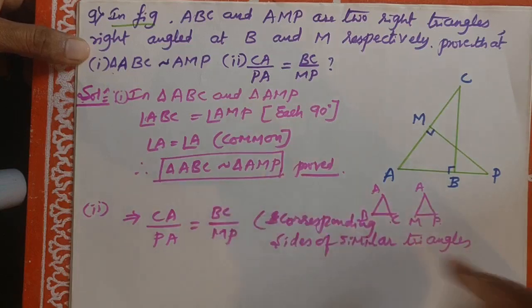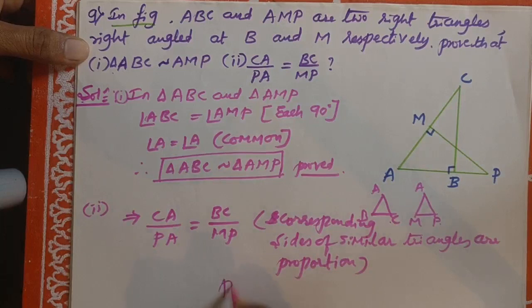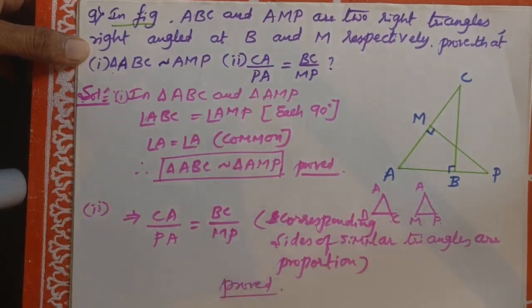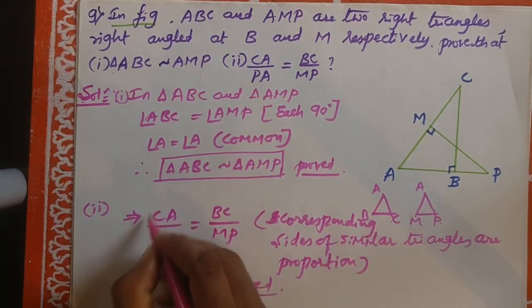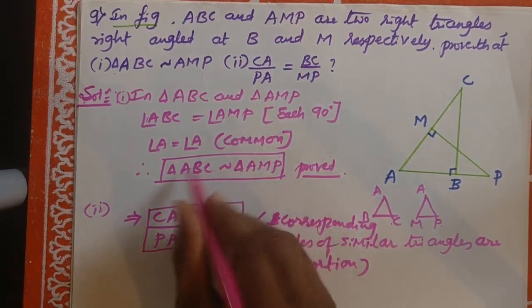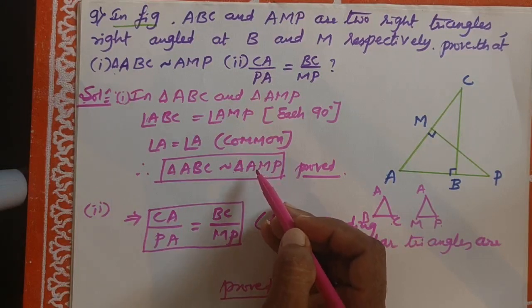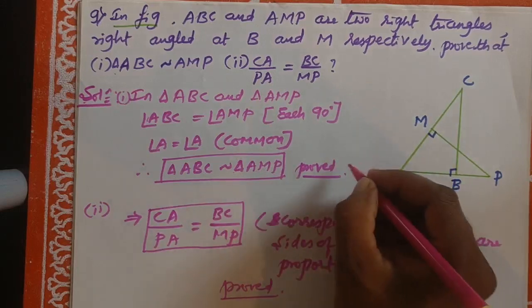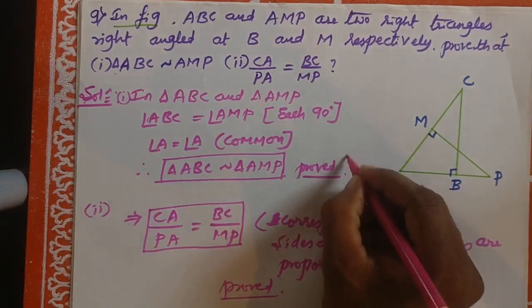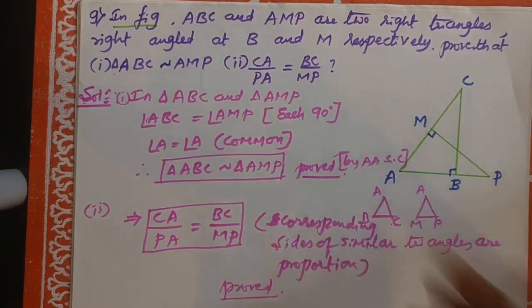Corresponding sides of similar triangles are proportional. Proved. I have done here triangle ABC similar to triangle AMP. Now this one you can write in brackets: by angle similarity criteria, AA.